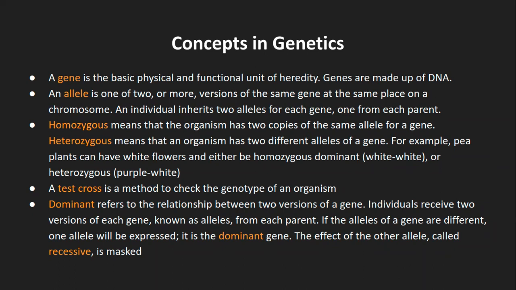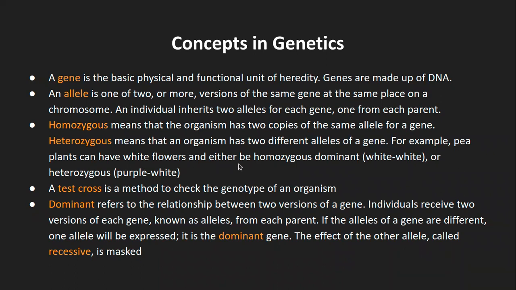So I hope everyone is aware of allele, homozygous and heterozygous. One of the examples given here, which we are going to see in the further slides, is that a pea plant can have a white flower.